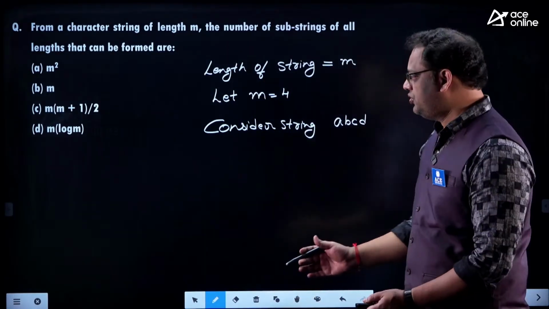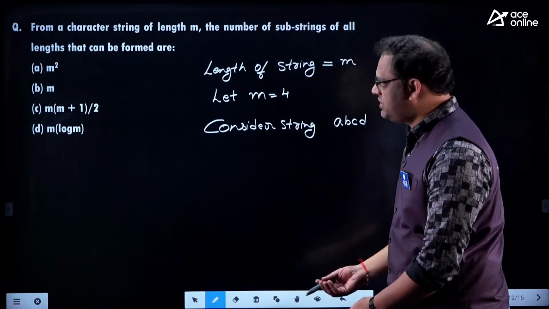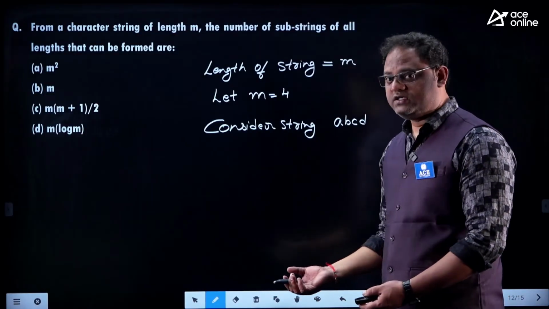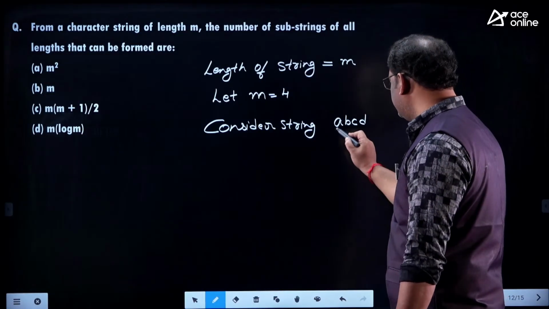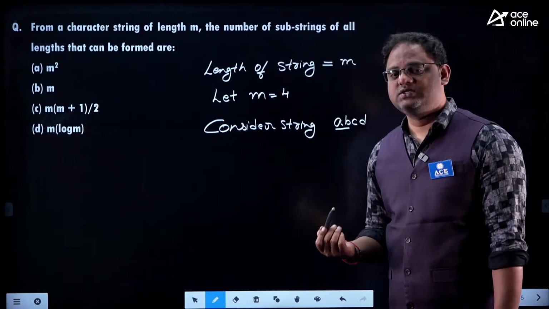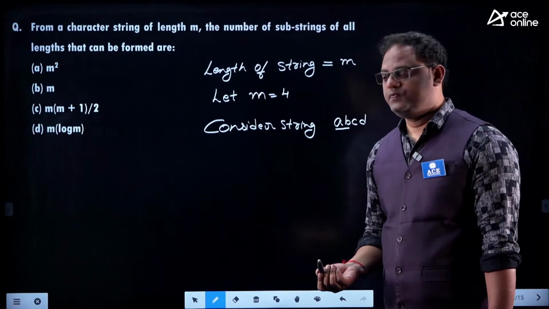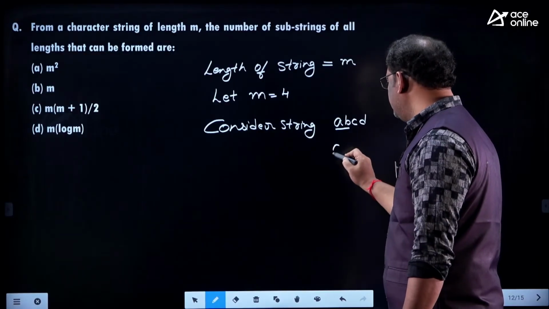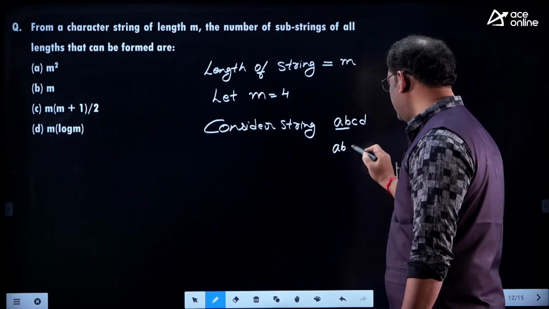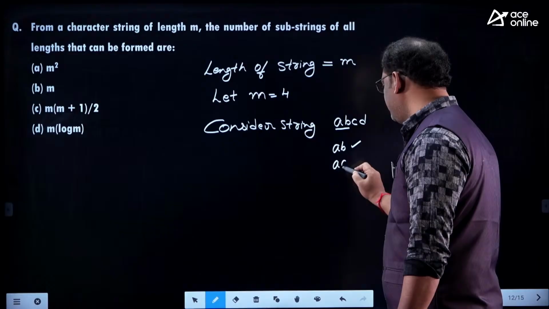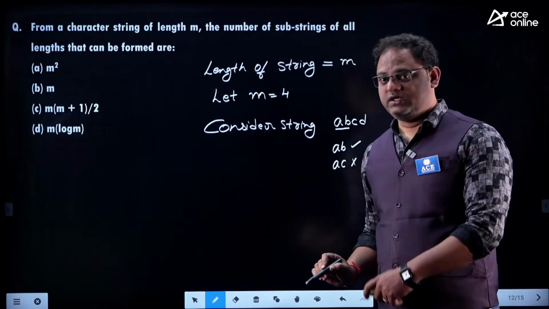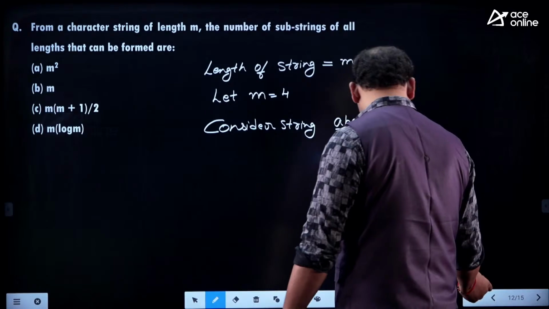My dear, some basic knowledge from programming is required. A string is nothing but a group of characters. If you take AB, I can take it as a substring of length 2. AB is a substring of this one, but AC cannot be a substring. First try to make that point clear, right?